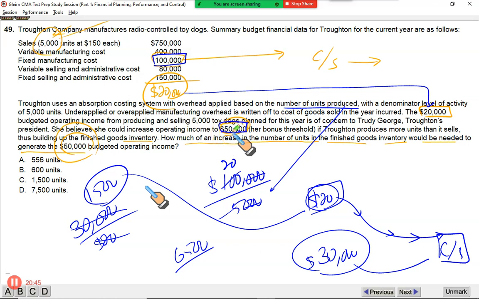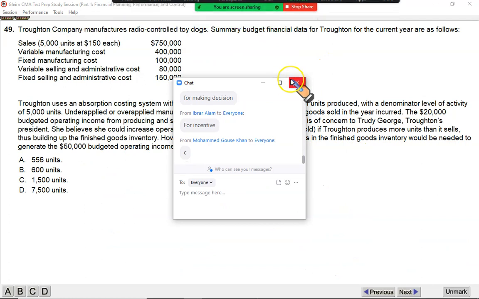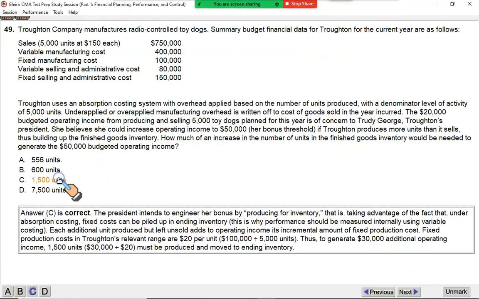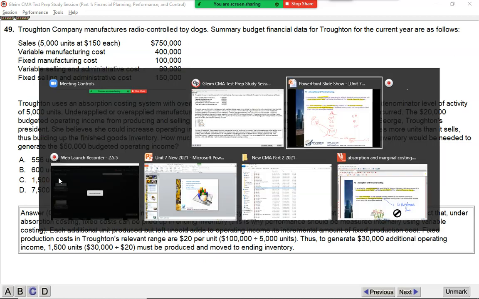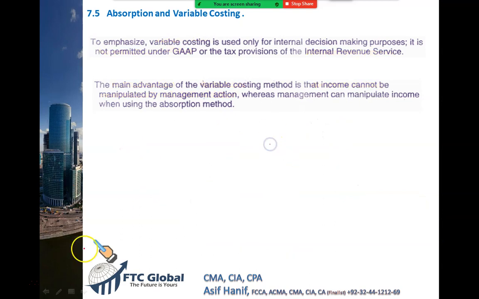So this is clearly cheating. This is cheating. This is not expected. This shouldn't have happened. That's the problem we want to avoid. That is what we are talking about. Manipulation.